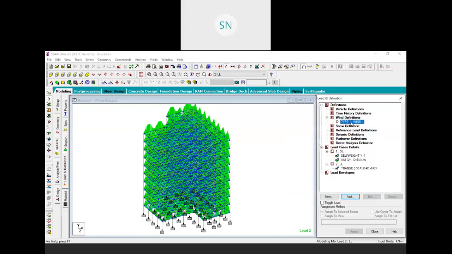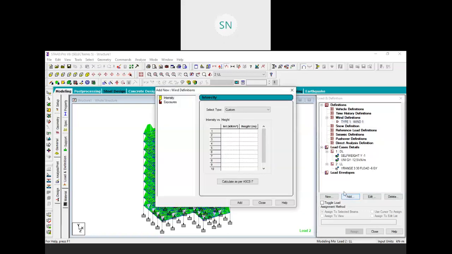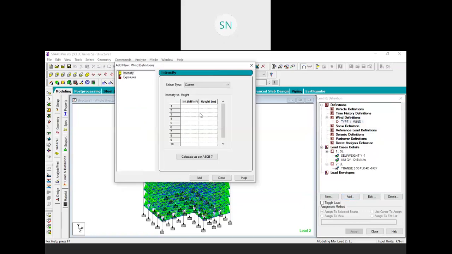And now I'm choosing this wind, click on add, and here you need to provide your intensity.